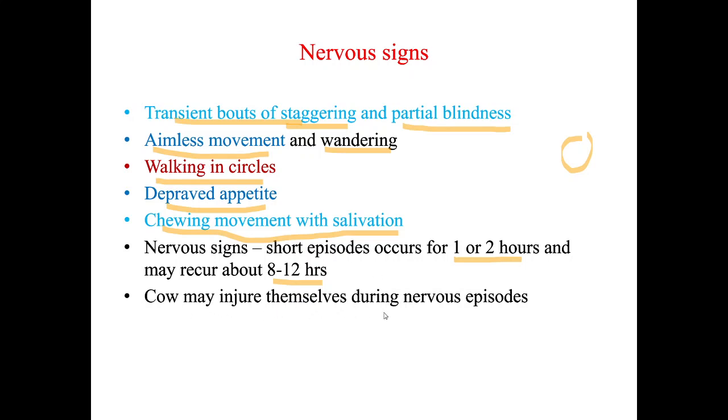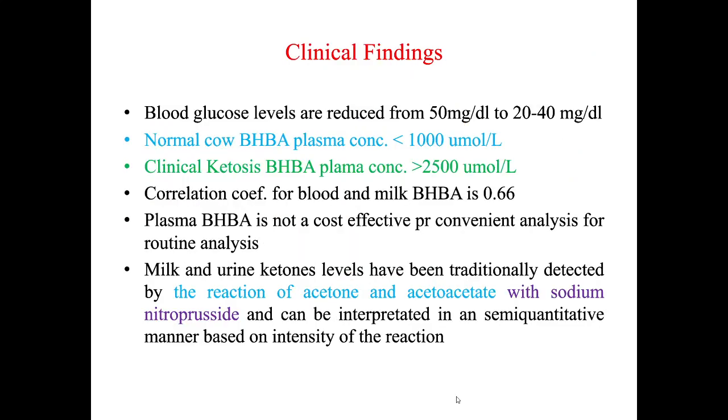Cows may injure themselves during the nervous episode. So the cow is walking in circles, doing aimless movement. Then there is staggering, blindness is there. So the cow may fall and injure herself, right? So these are the nervous signs.